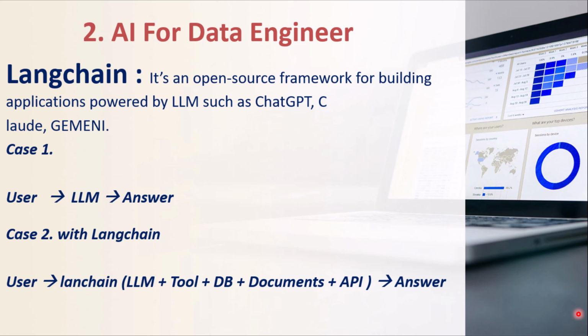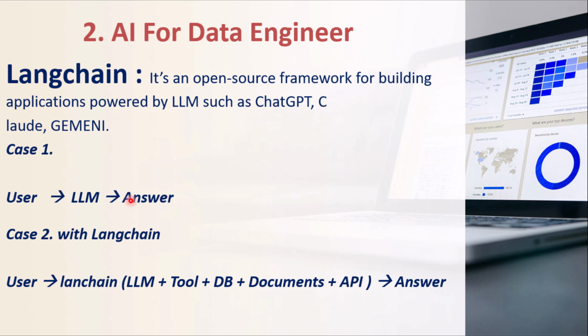The first thing you have to understand, as you can see here, is that we have the user, and the user is going to ask a question to the LLM. This is without LangChain, and the LLM will provide us the answer. You can think of it like opening ChatGPT, asking a question and directly getting the response. But ChatGPT also has a certain cutoff date up to which the model has been trained. Maybe it was trained last month. Whatever the latest information is, it is missing from your LLM model because the training cutoff date was the previous month. So this is the first scenario.